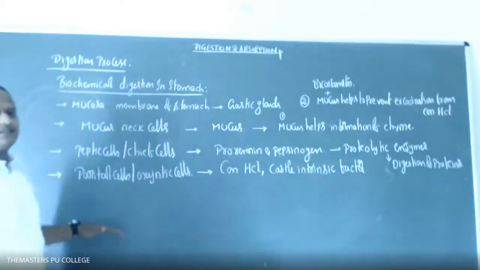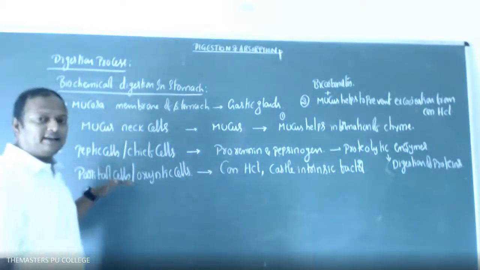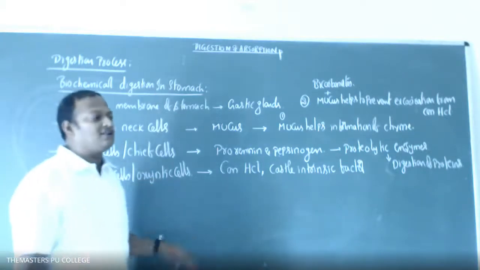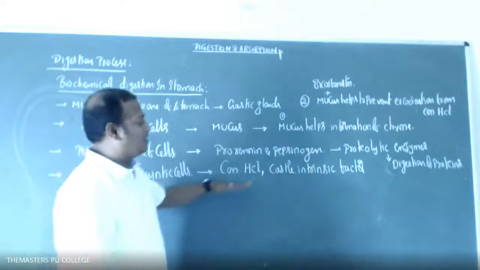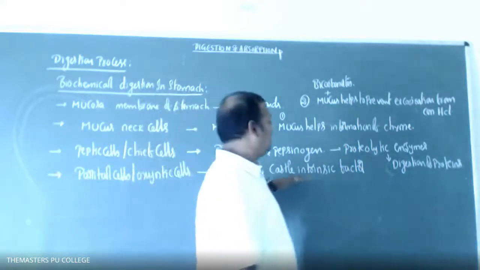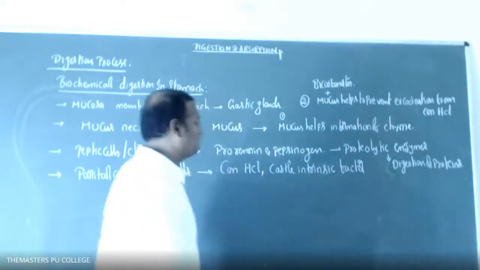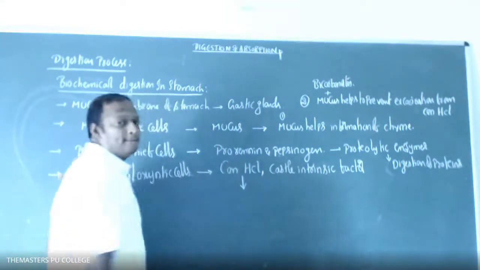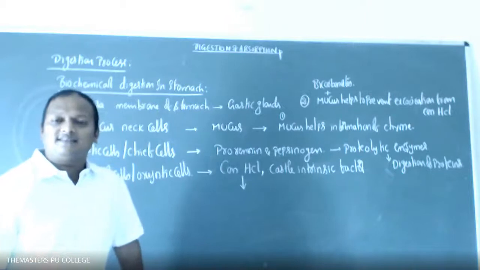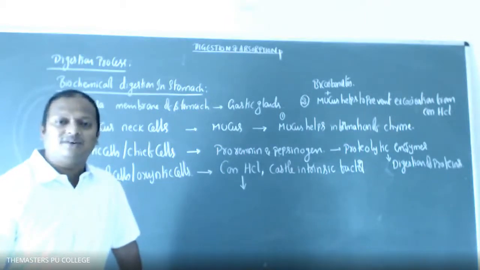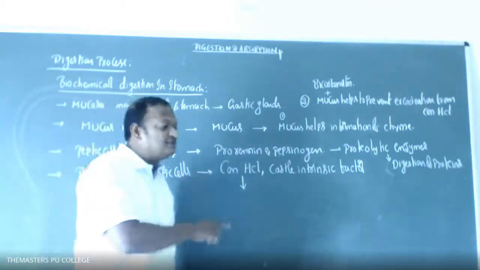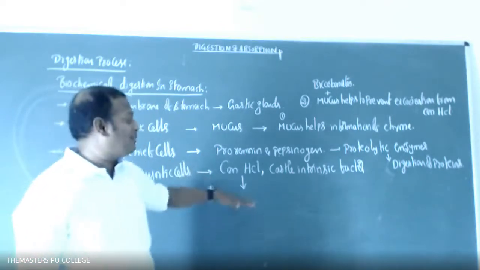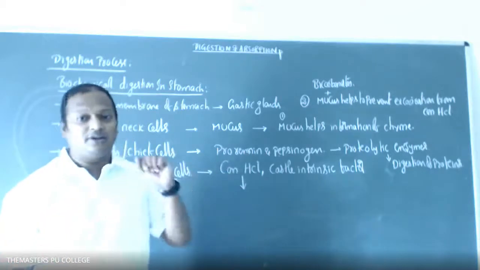So what is the third type of cells? Parietal cells, also called oxyntic cells. The parietal or oxyntic cells secrete concentrated hydrochloric acid and Castle's intrinsic factor. The concentrated hydrochloric acid converts inactive enzymes into active enzymes. Enzymes are activated by concentrated HCl. That point you need to remember.